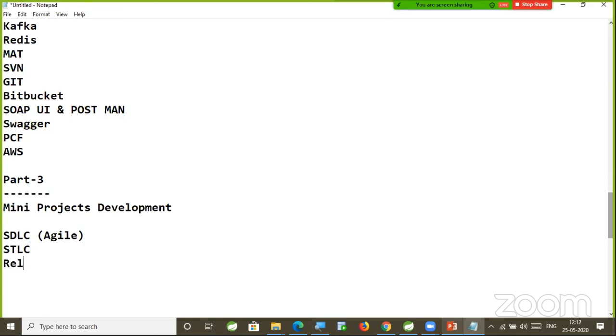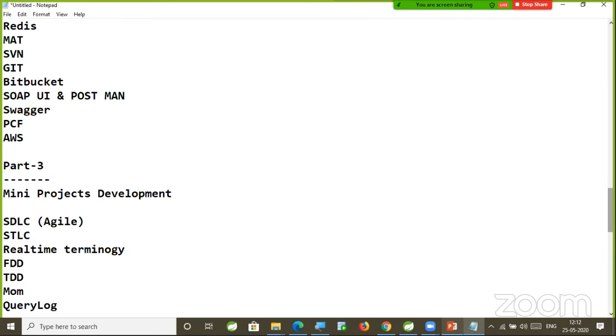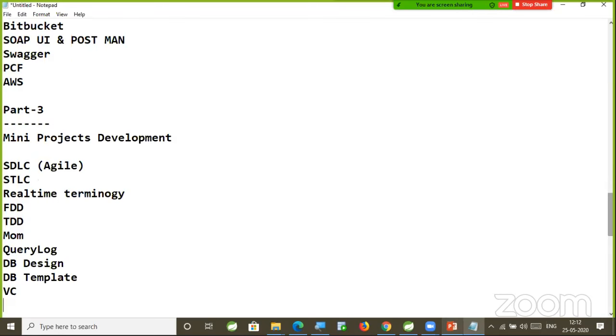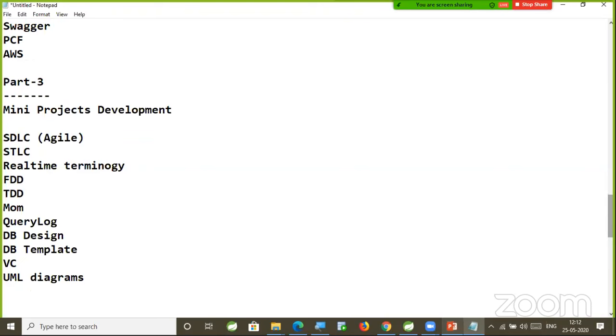Then I will cover real-time terminology: how requirements are collected from the functional team members, what is an FDD document, what is a TDD document, what is minutes of meeting, what is a query log, what is DB design, what is a DB template, and UML diagrams, and how to draw the UML diagrams in the project. These terminologies are going to be covered as part of the mini projects development.